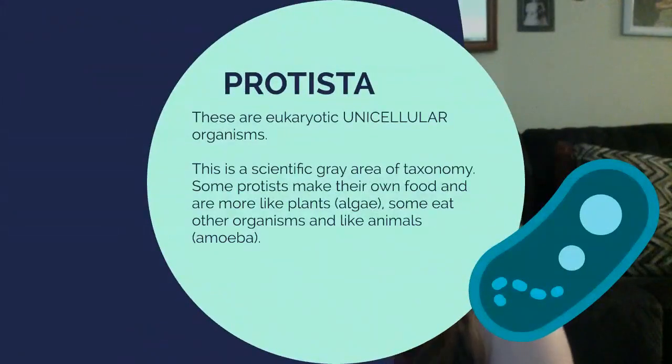So protists are unicellular organisms, and I know you're like, wait a minute, I thought unicellular was prokaryotic. Well, there are actually some complicated protista or complicated unicellular organisms that are actually complicated enough to be considered eukaryotic. This is a scientific gray area or a weird part of taxonomy. Some protists make their own food and are more like plants, algae. Some eat other organisms and are kind of like animals, like amoeba.